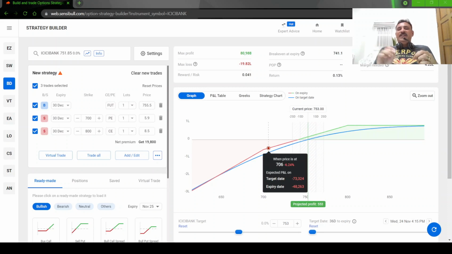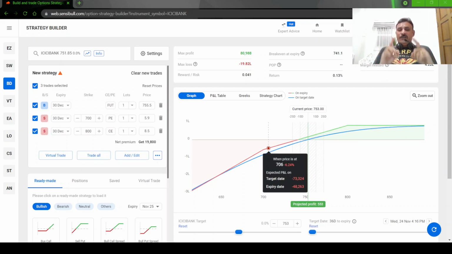This can be done in Nifty also. You can go long on monthly Nifty future, because Nifty future is not weekly, it is monthly only, and start selling call and put on weekly. So it's a weekly income strategy. I'll make a separate video for that because that is a specific strategy.